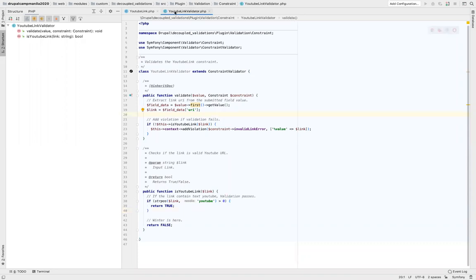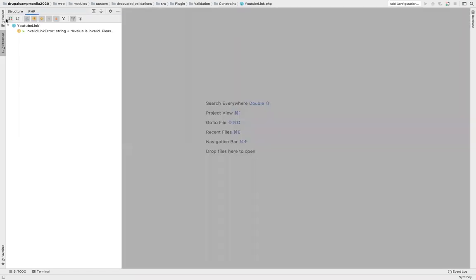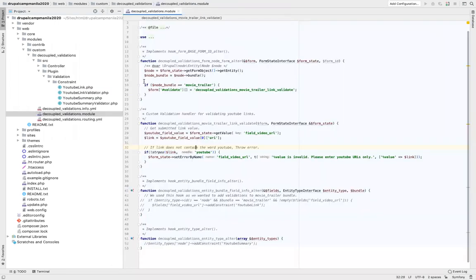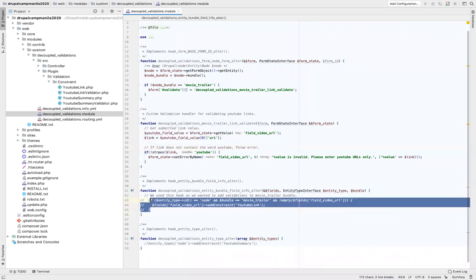Now we'll close these files. Let's jump into the demo. Or before going to the demo, this was step 1. If you remember correctly, there was a step 2 where we were supposed to attach our validations to the entity fields or to the entities themselves. In this first example, I'm going to add the validations to the fields.